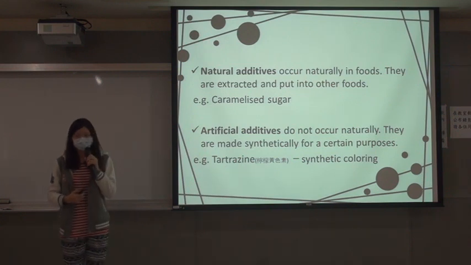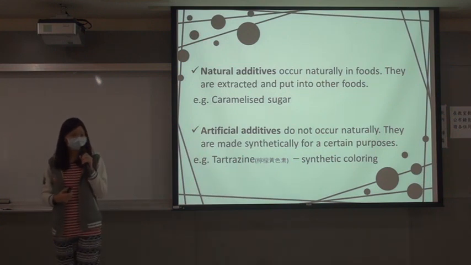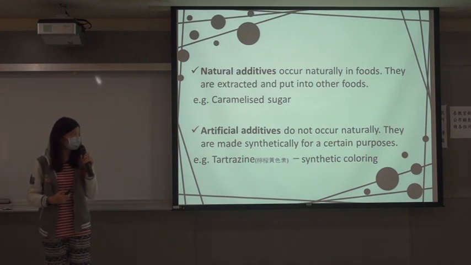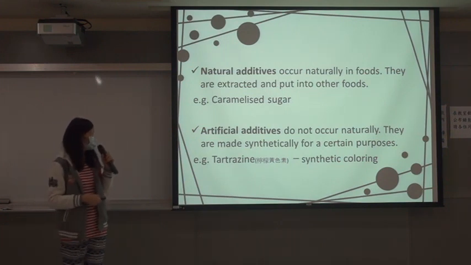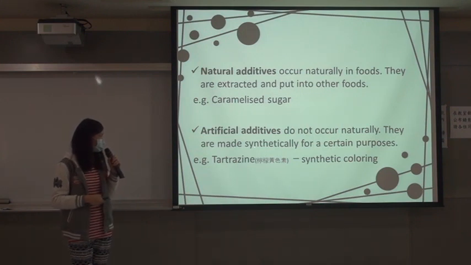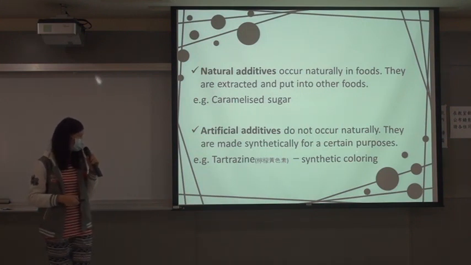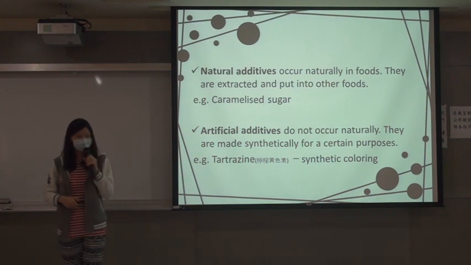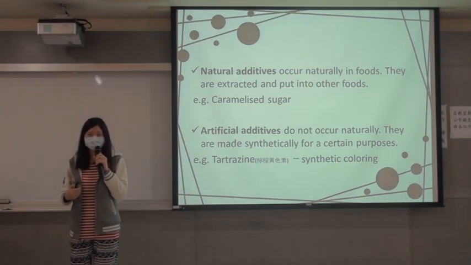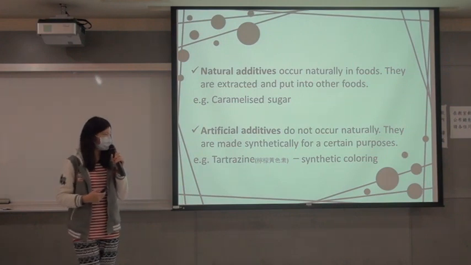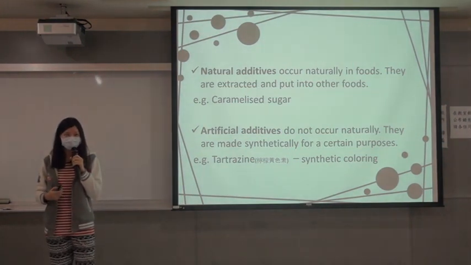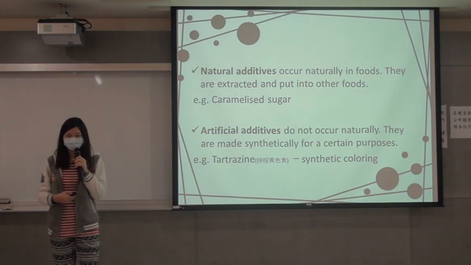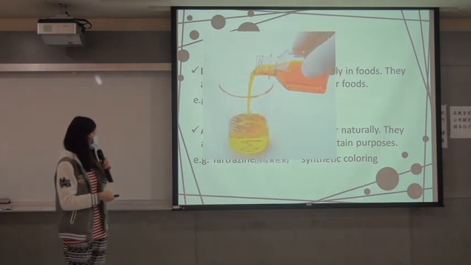Most of us think that natural additives are healthier and have fewer side effects on the human body. Next, artificial additives do not occur naturally, and they are made synthetically for certain purposes. For example, tartrazine is a kind of synthetic coloring that is added to sweets and makes them look yellow, so they look more colorful and are more attractive to children. Like this.